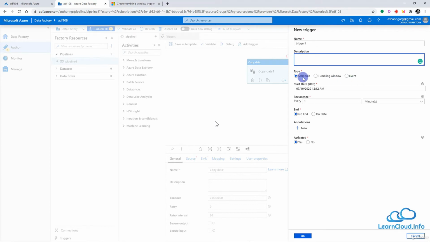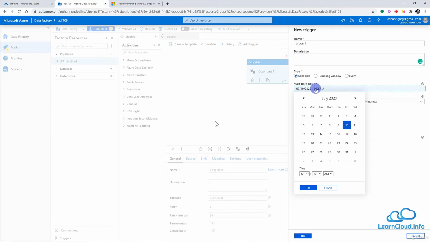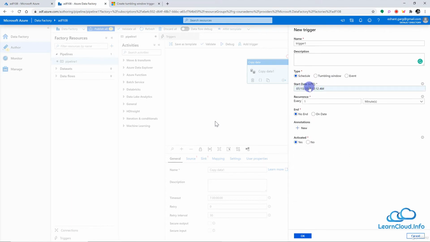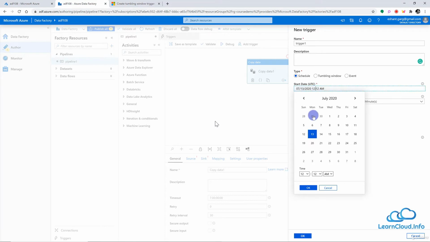So what is schedule? When you want to schedule your pipeline to run on a particular day or time, you choose this trigger. You can choose the date here when you want to run this pipeline. Let's say I want to run this pipeline from Monday, from the 13th. And then what time, and you notice that the time is in UTC, universal time. So let's say I want to run this pipeline at 10 a.m. in the morning.